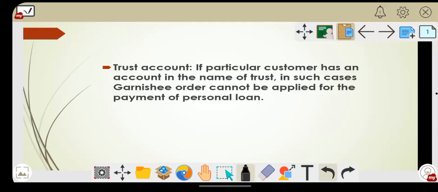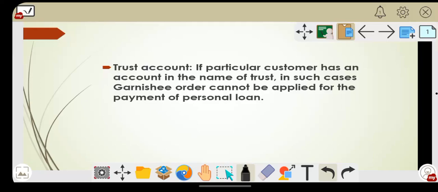Hello students. In a previous class, we were discussing the application of Garnishee order to various types of accounts. In that we had seen joint account and partnership account. So today we will see another account, that is trust account. If a particular customer has an account in the name of a trust, in such cases Garnishee order cannot be applied for the payment of a personal loan.